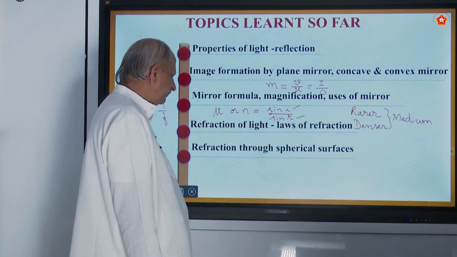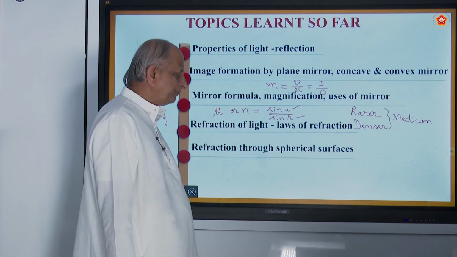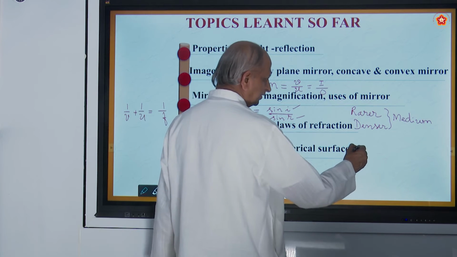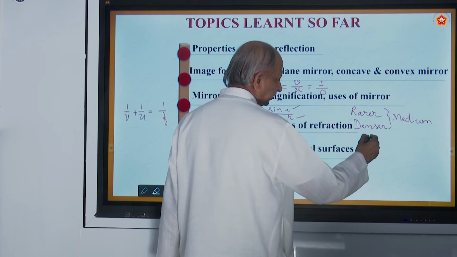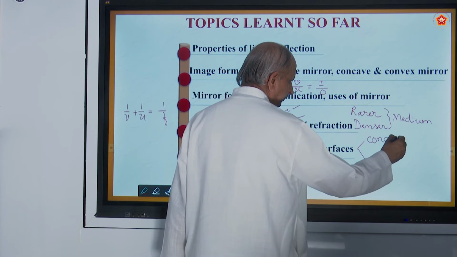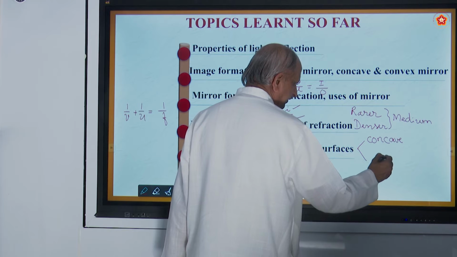And also we have seen refraction through spherical surfaces. When you say spherical surfaces, there are two types. One is called concave, another is called convex.